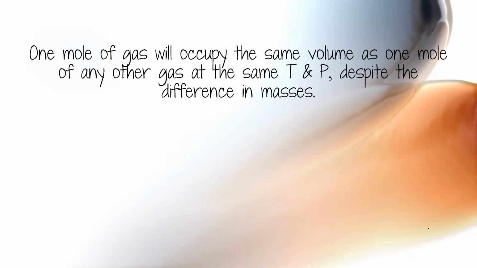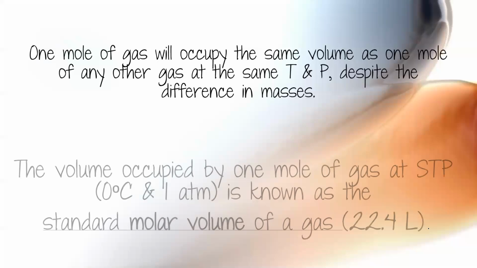Once again, stating it in a different way, 1 mole of gas will occupy the same volume as 1 mole of any other gas, as long as the temperature and the pressure are constant, no matter that difference in mass.